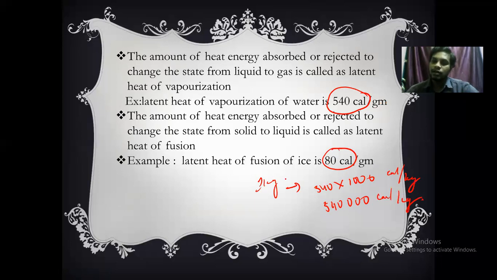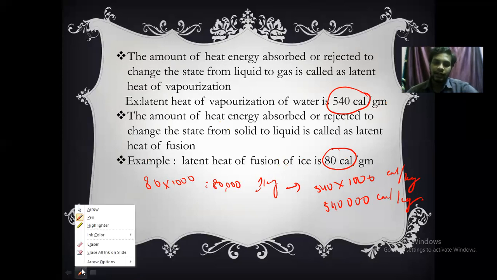Similarly, to convert 1 kg of ice, at 80 calorie per gram, multiply with 1000 grams, that is 80,000 calorie. So here the latent heat of fusion is less than the latent heat of vaporization for water.